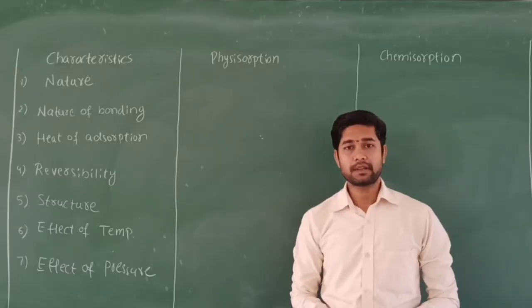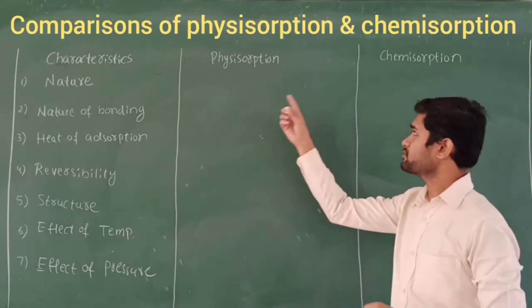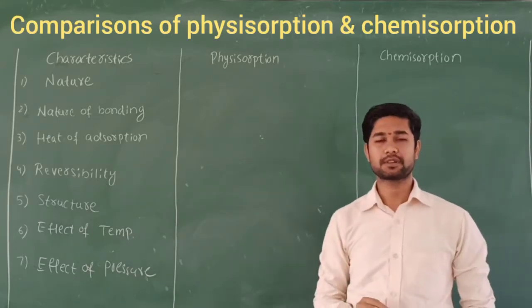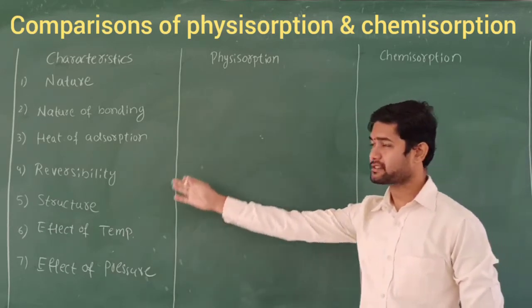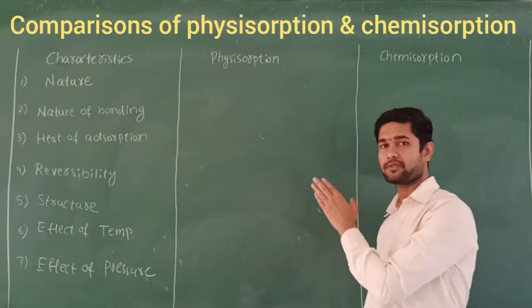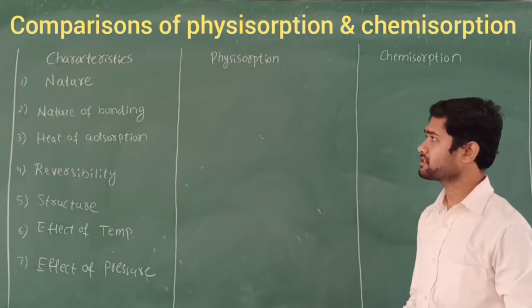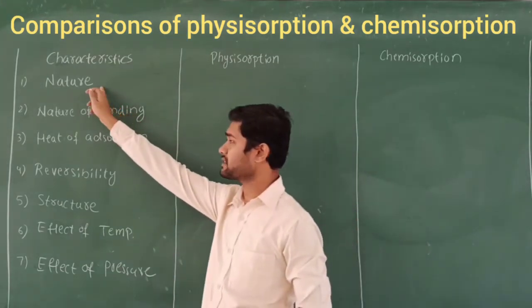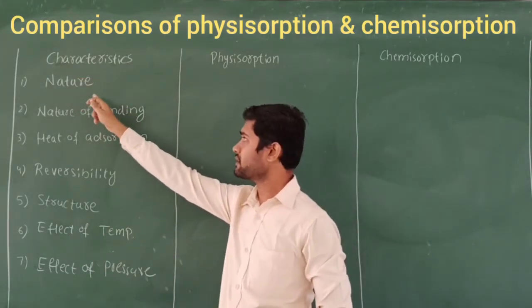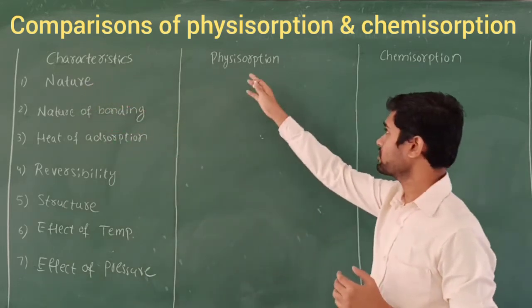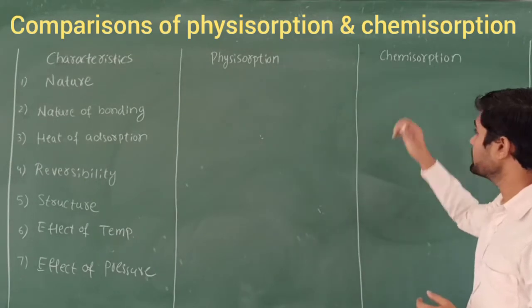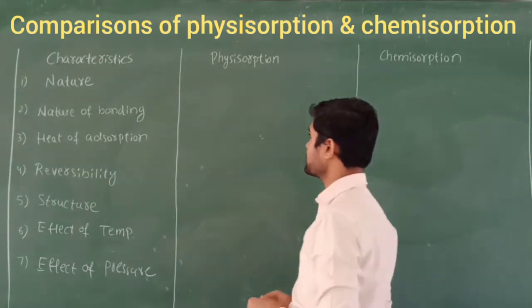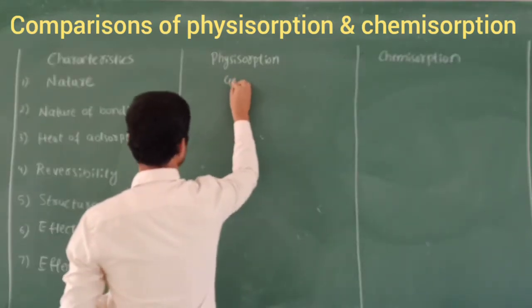Let's discuss the comparison between physisorption and chemisorption. How are we going to compare? These are the characteristics, or properties, of physisorption and chemisorption. The first one comes under nature. What type of nature do we find in physisorption, and what type do we find in chemisorption? Let's take the nature here. This is called general.